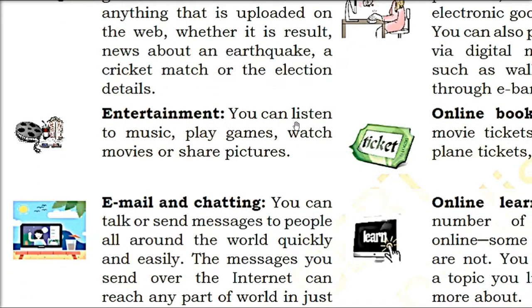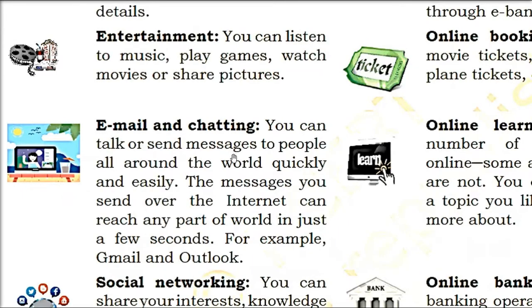Then entertainment. You want to listen to music, Gaana.com, and even YouTube.com. YouTube is a Google product only. You can watch movies, Instagram, share pictures, Instagram, Facebook. There are so many, Twitter. Email and chatting.